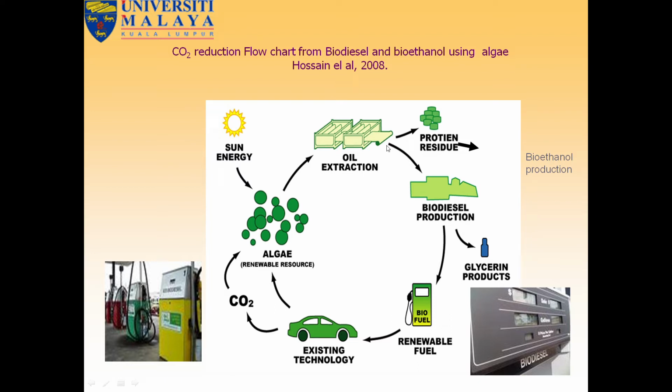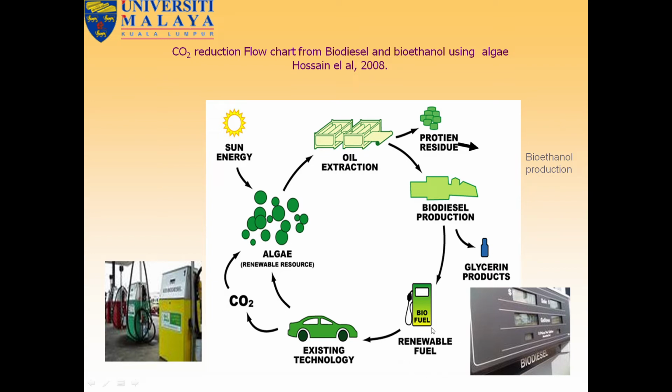Oil can be extracted from algae, and this is the residue portion. The oil portion can be used for biodiesel production, and the residue portion can be used for bioethanol production, and glycerol production. From algae we can produce three natural products. From the oil, biodiesel by the esterification process, and from the residue, by the enzymatic hydrolysis process, bioethanol, and then glycerol production.